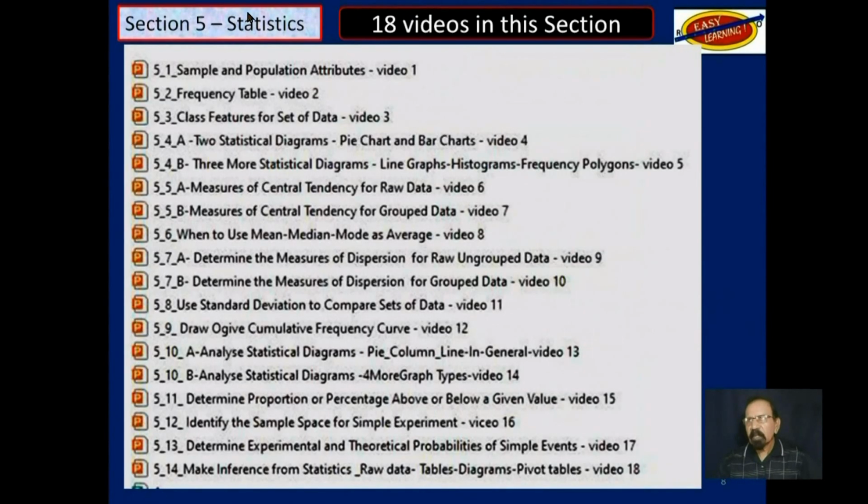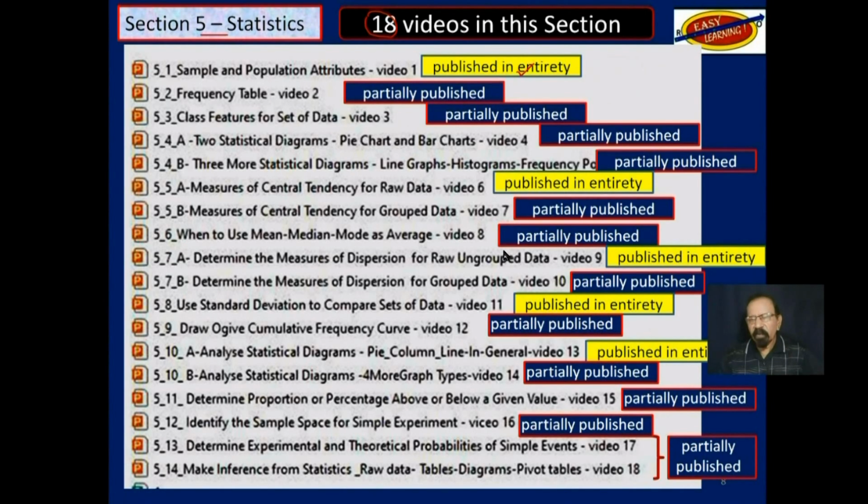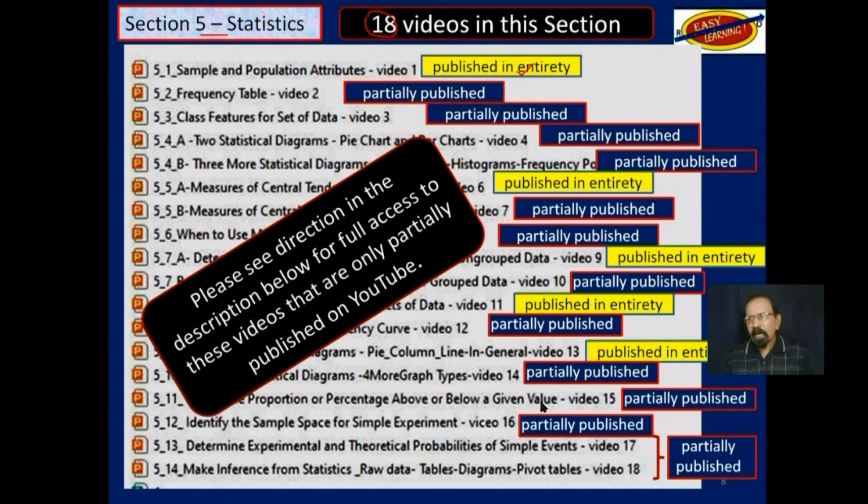Section 5, statistics. Of the 18, these 5 indicated by yellow here are published on YouTube in their entirety, and these others only partially published. Again, please see direction in the description below to get full access to these videos that are only partially published on YouTube.